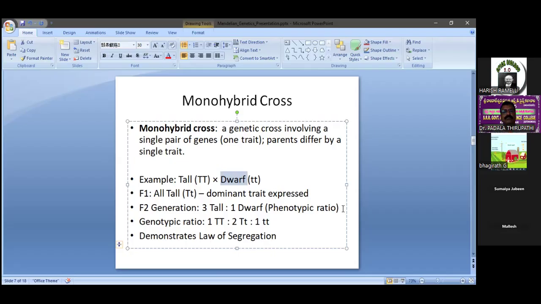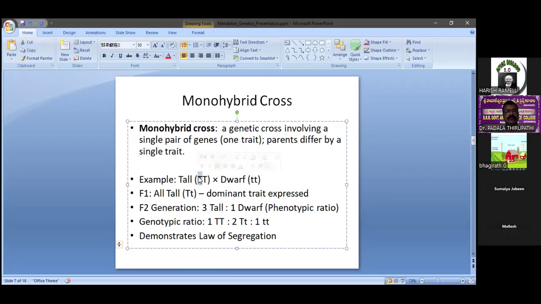That is, in the F1 generation, only one parental character is observed. The one parental character observed is tall. That's why F1 progeny are 100% with tall character only. That means in the F1 generation, only one trait is expressed, another one is missing. Which character is expressed? Only tall. So that's why tall symbol is capital T.